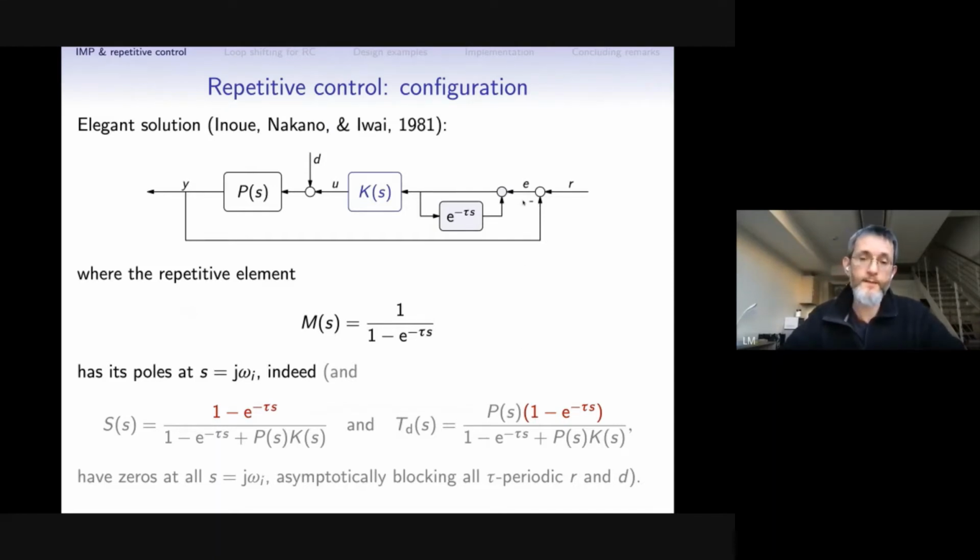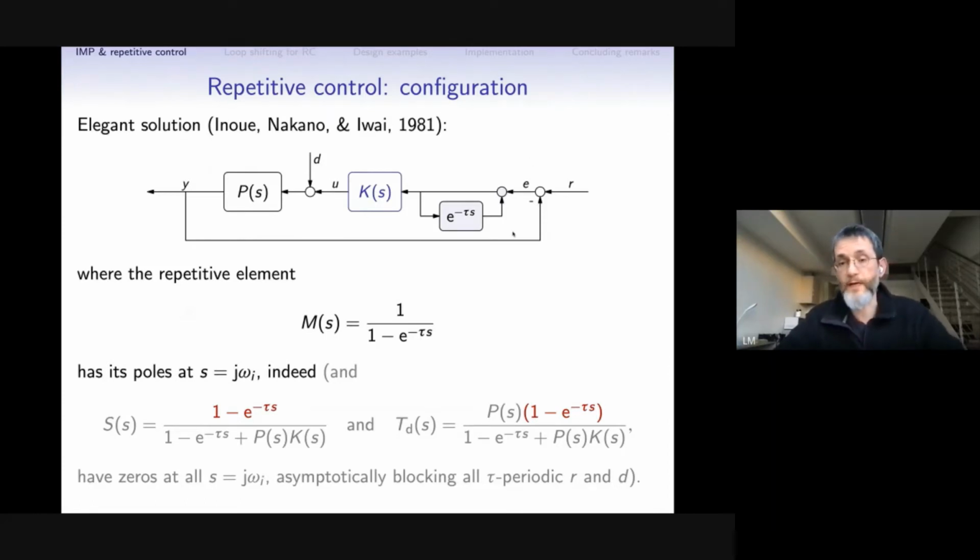What they suggested is to introduce a delay element as a feedback interconnection of the controller. So this is effectively our model, 1 over 1 minus delay, and it is not hard to see that this model has an infinite number of pure imaginary poles exactly at the points that we need, which are 2 pi over tau times some integer i.